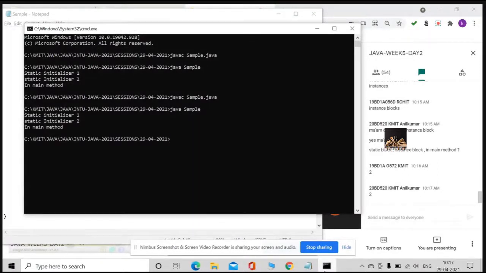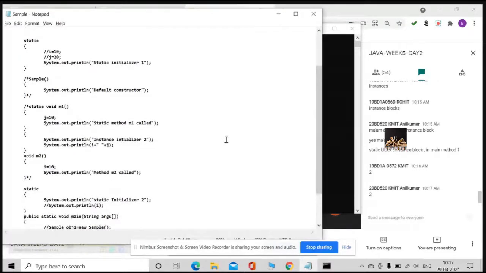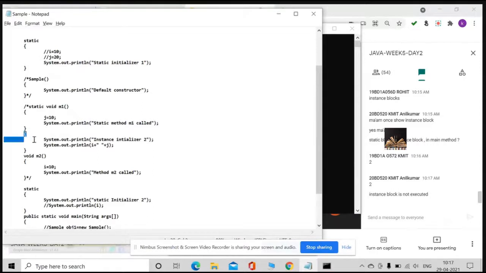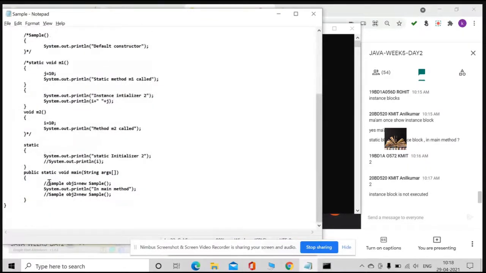What happened, Anil? Guys, did you observe what the output is? I even uncommented the instance initializer also, right? These are in the commented section, and this is in the uncommented section. Understood? The instance block is not executed because I didn't even create an instance. Yes or no? Do you agree with me?